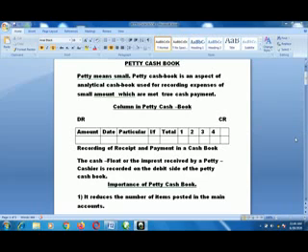Our today's topic is petty cash book. Petty means small. Petty cash book is an aspect of analytical cash book used for recording expenses of small amounts which are made through cash payments. Any small amount that we are spending, we can refer to as cash float. When we want to prepare a cash book for that, we call it petty cash book.